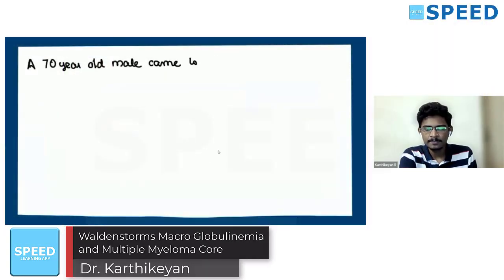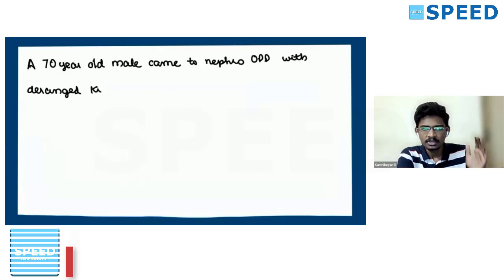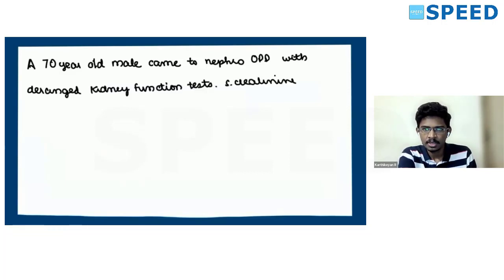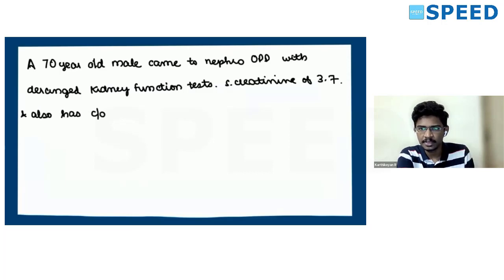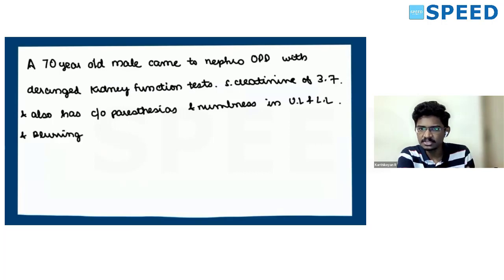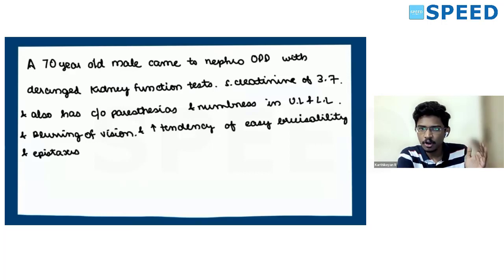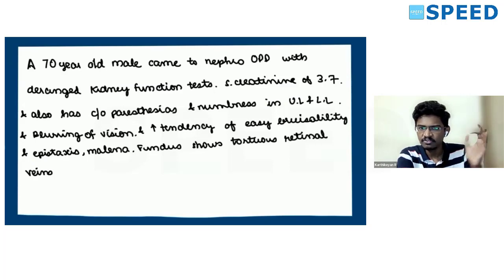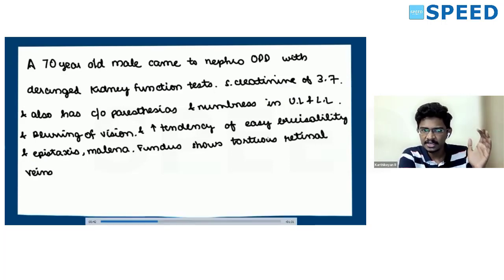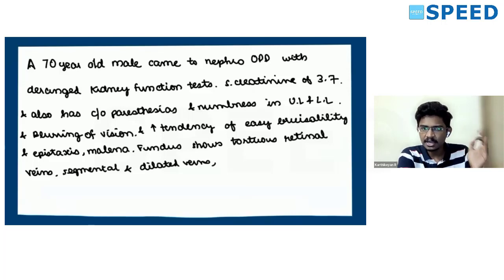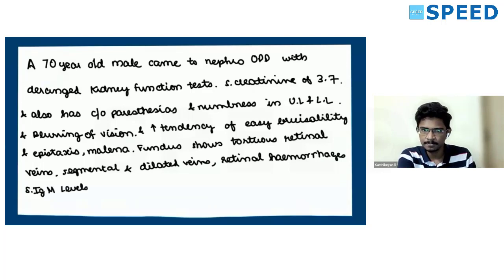A 70-year-old male came to the nephro-OPD with complaints of deranged kidney functions, serum creatinine of 3, and also complaints of paresthesias and numbness in the upper limb as well as lower limb, blurring of vision, tendency of easy bruisability, epistaxis, melena. Fundus shows tortuous retinal veins, segmental as well as dilated retinal veins with retinal hemorrhages.